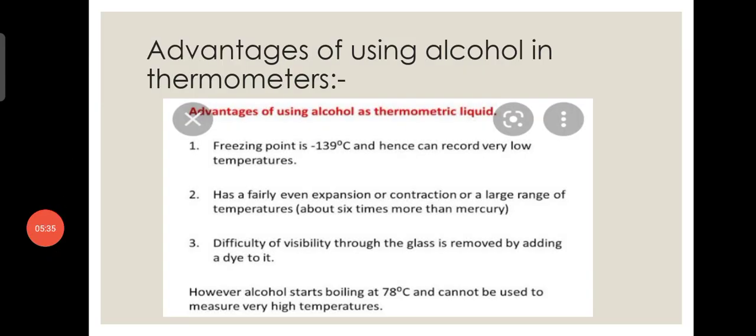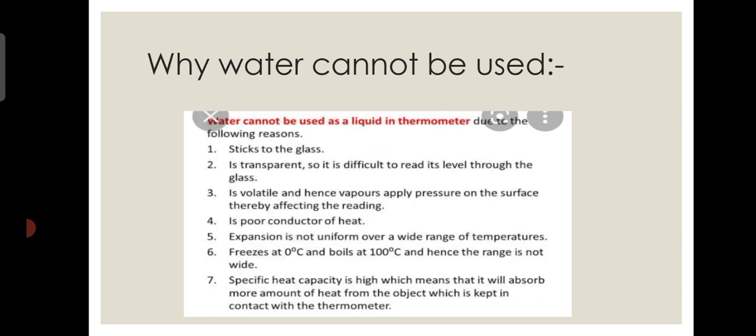Advantages of using alcohol in thermometers. Freezing point is minus 139 degrees Celsius and hence can record very low temperature. Has a fairly even expansion or contraction over a large range of temperatures. Difficulty of visibility through the glass is removed by adding a dye into it. However, alcohol starts boiling at 78 degrees Celsius and cannot be used to measure very high temperatures.